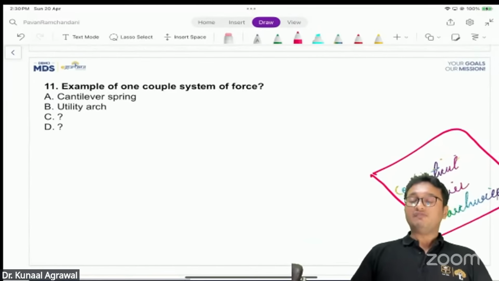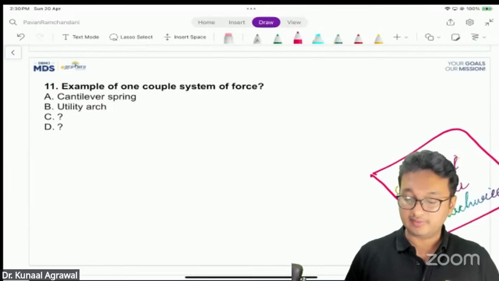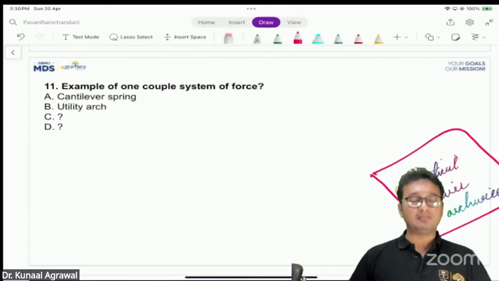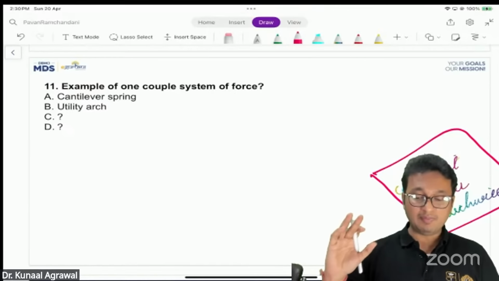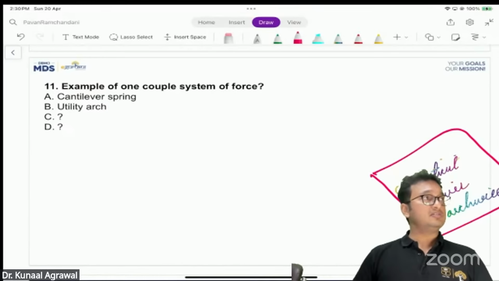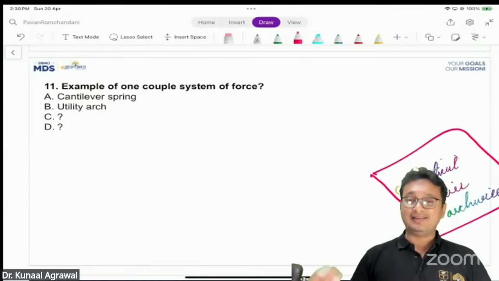Now, example of one couple force system. Again, we have discussed this multiple times in live lectures, recorded lectures, YouTube sessions, GT discussions, whatnot. I must have explained this concept at least 25 to 30 times.